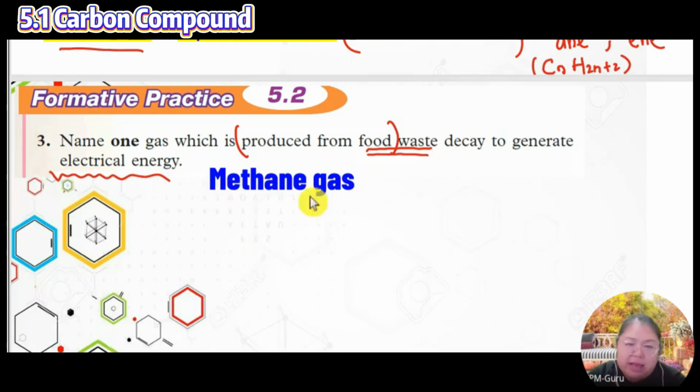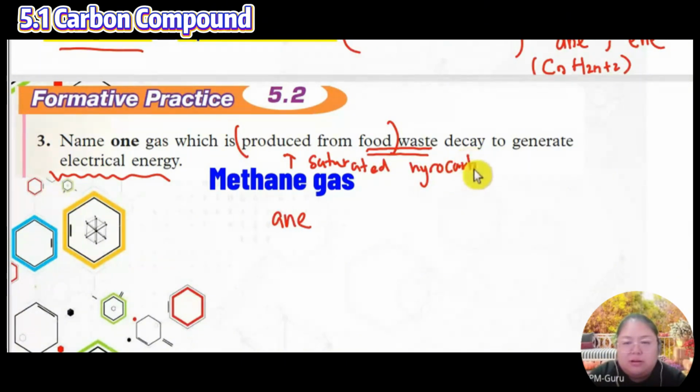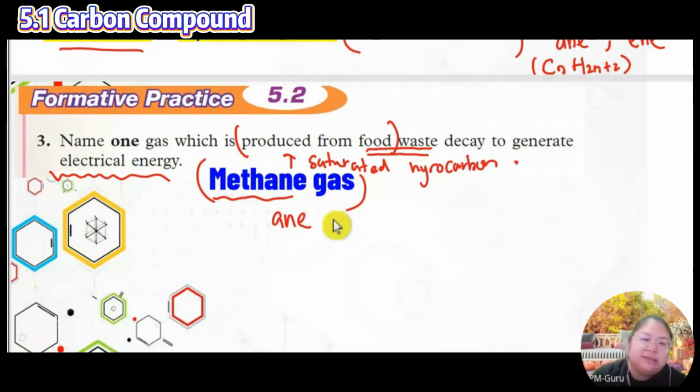So it is methane gas, an alkane, a saturated hydrocarbon. It comes from the biomass, from decayed food waste, and can generate electricity. This is one of the biomass energies, methane gas. So this is 5.2 for the hydrocarbon.